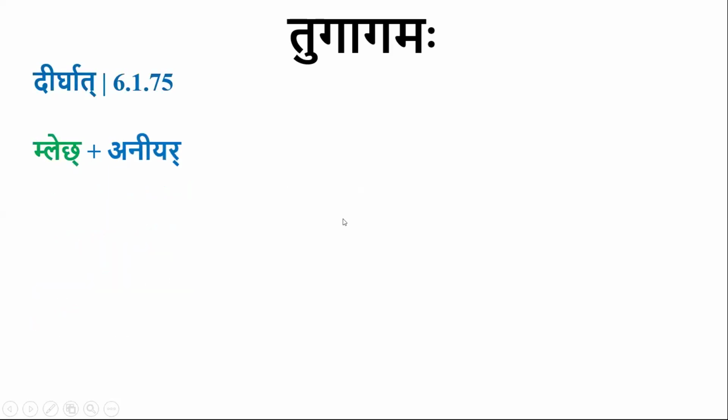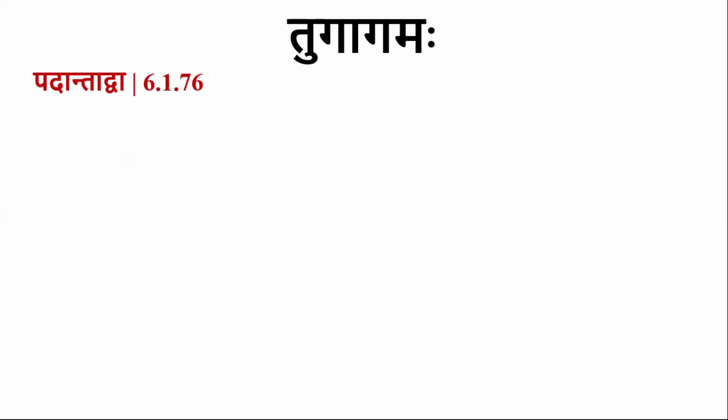So by dirghat, where the dirgha letter is not at the end of a pada, if there is samhita, and there is always samhita, tugagama is compulsory. That compulsory tugagama is made optional when the dirghaswara is at the end of a pada. Let us consider examples. Priya chatra. Priya is pratama vibhakti. Chatra is also pratama vibhakti ekavachana form.